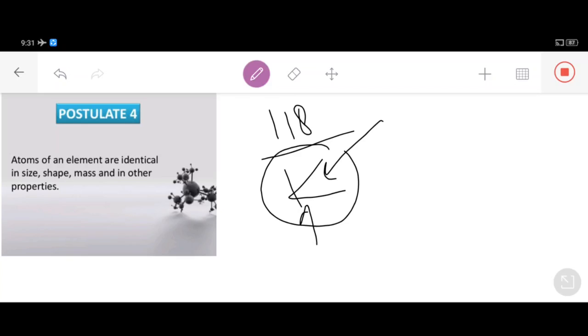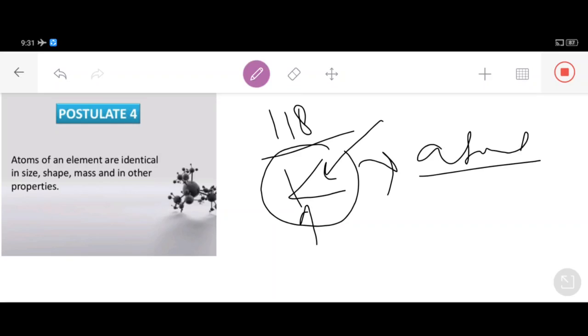Potassium is an element, and the moment I break this element, it will get changed into small indivisible particles. You must remember that. Those smallest indivisible particles are called atoms. So potassium comprises millions and trillions of atoms.